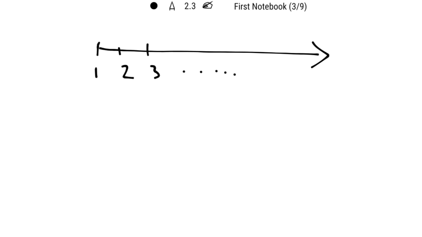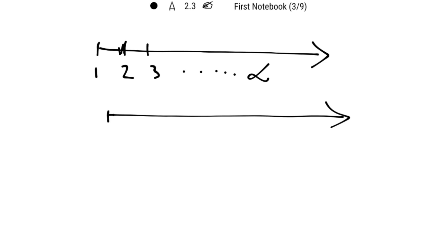Now let's see. We know that the number line for natural numbers, the set of numbers starting from 1, will be starting from 1, 2, 3, and it goes on up to infinity. The distance between all the numbers is the same. This is the number line for natural numbers. What about whole numbers? The number line for whole numbers will be starting from 0, because in the set of whole numbers, there is 0. So this is the number line for whole numbers.